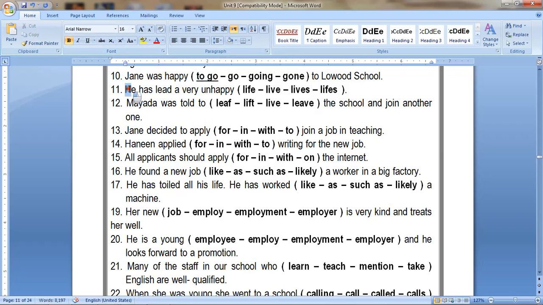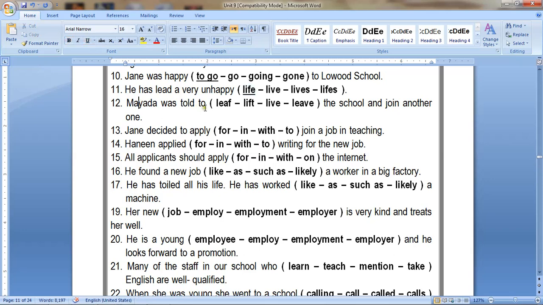Number 11: he has led a very unhappy life. It's life. When I say someone has led, it means he has led a very unhappy life. That means his life is or was difficult.